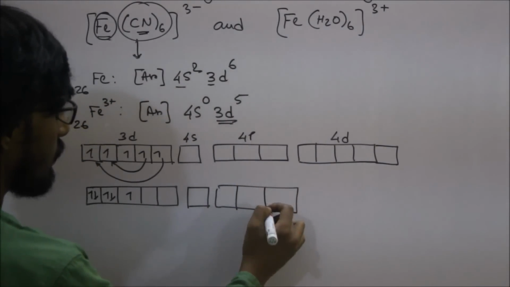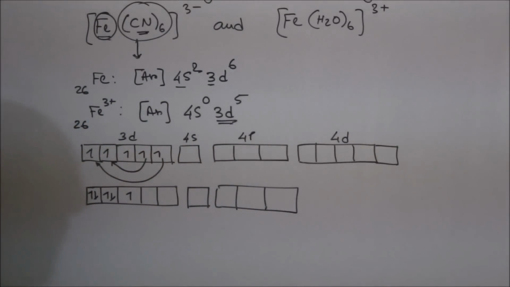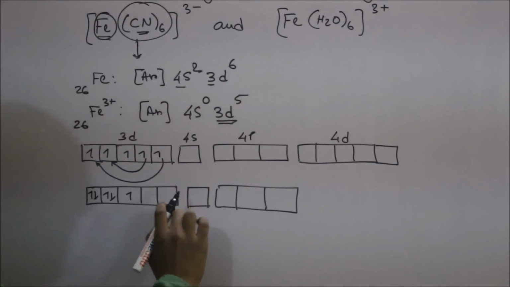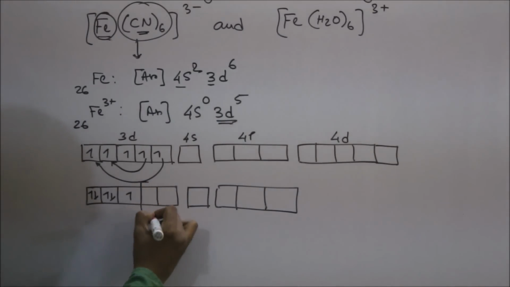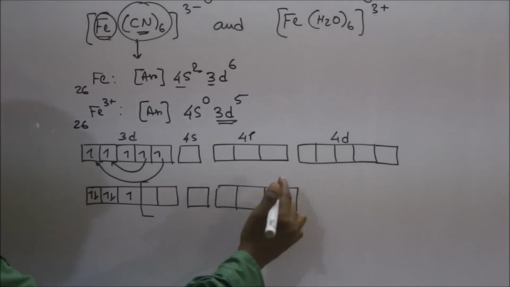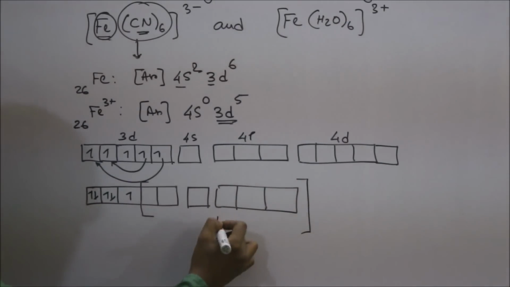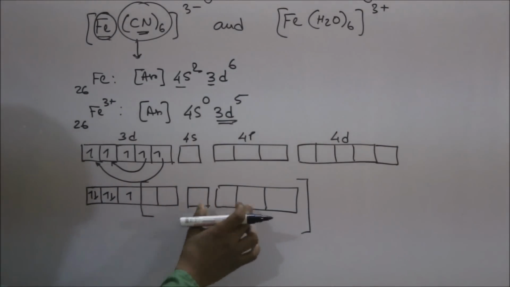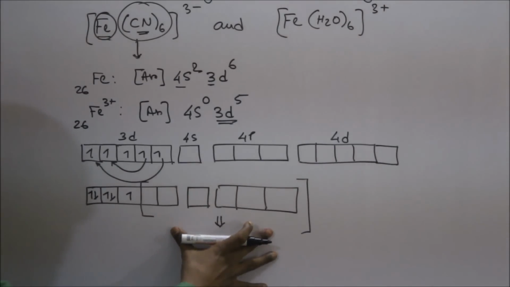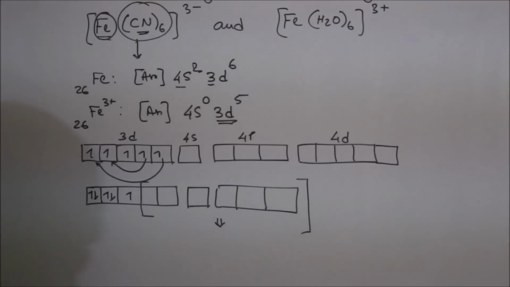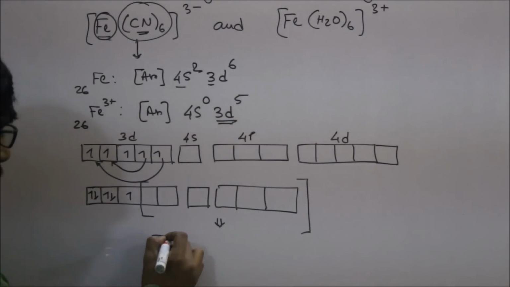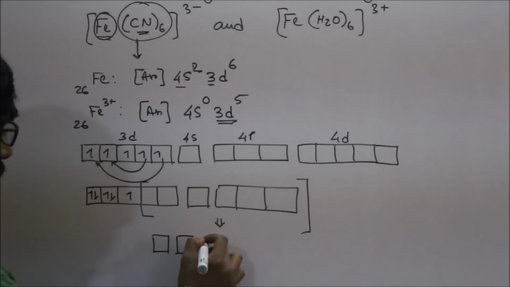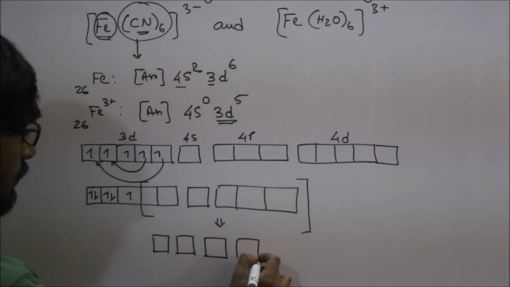Now hybridization will occur, and it requires 6 orbitals to accept the electron pairs from cyanide at the metal center. So these 2 d orbitals, 1 s orbital and 3 p orbitals participate in the hybridization, and after hybridization, d2sp3, 6 orbitals are formed.